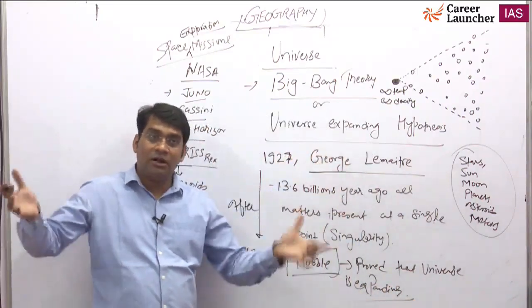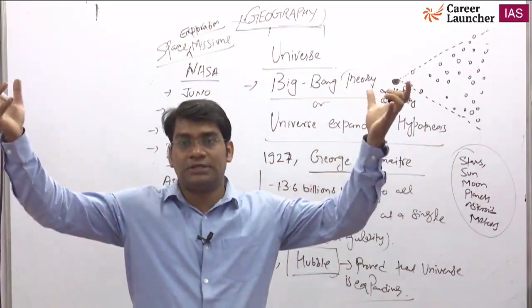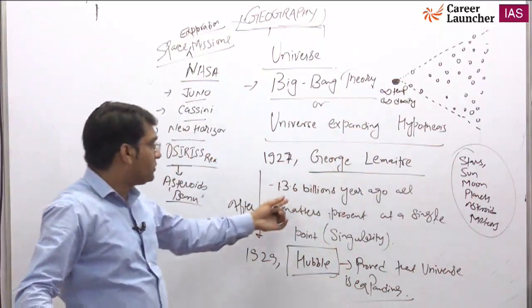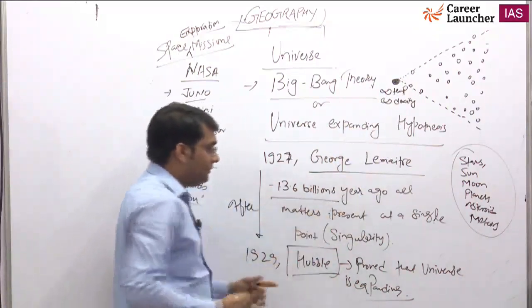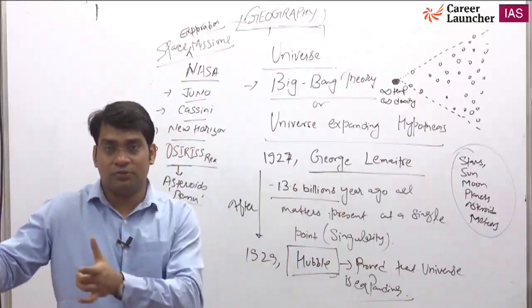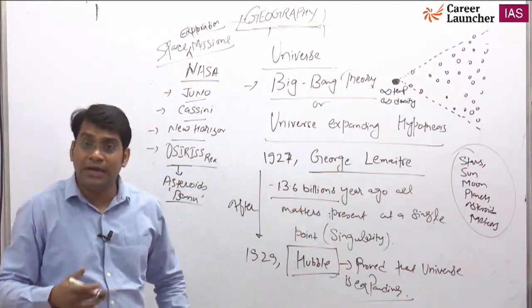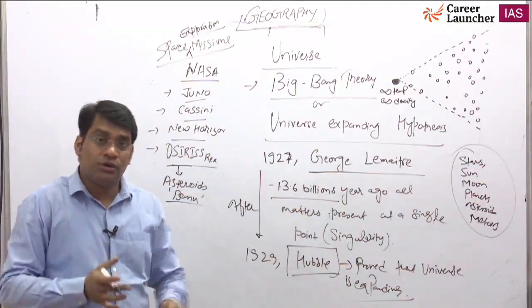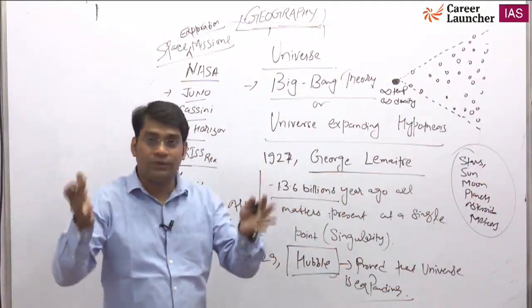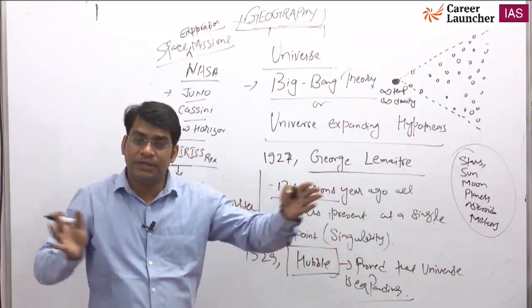He said that all the matter was present at a single point, and a big explosion took place 13.6 billion years ago. And the Hubble space telescope, a recent telescope, is named after the scientist Hubble. He proved that this is true, and that the matter present in the universe is moving apart from each other. The distance between things increases.